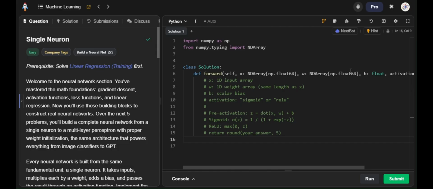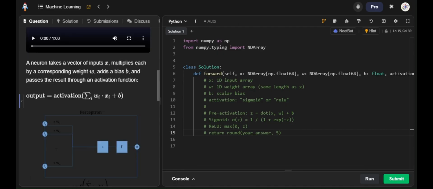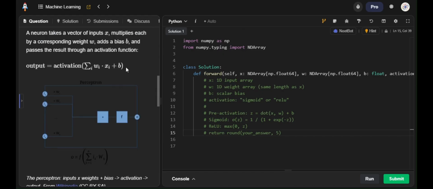Now let's begin with the implementation of a single neuron. Here we will be implementing the function forward in the solution class. As we have seen before, a neuron takes a vector of inputs x and multiplies each by a corresponding weight w, adds a bias b, and passes the result through an activation function, which looks like this.